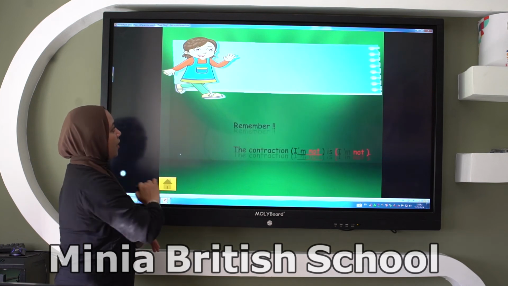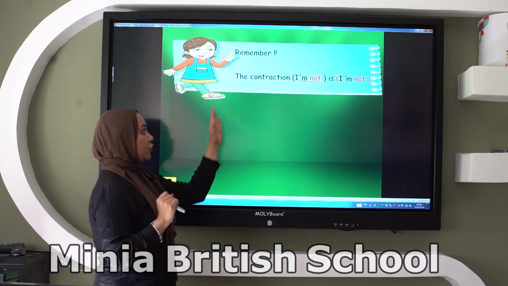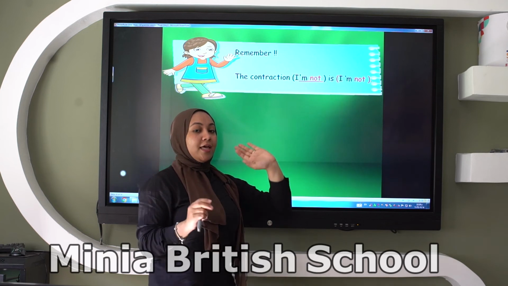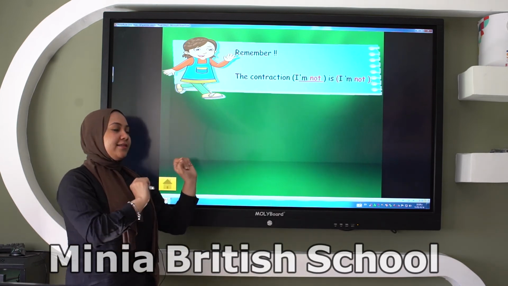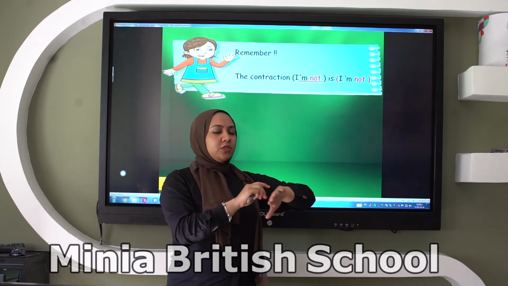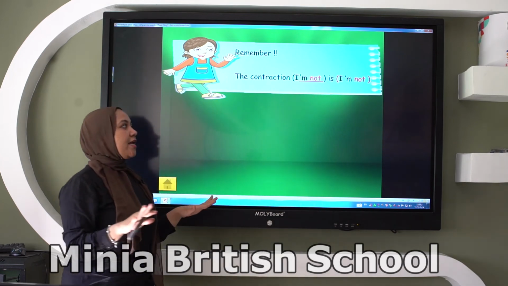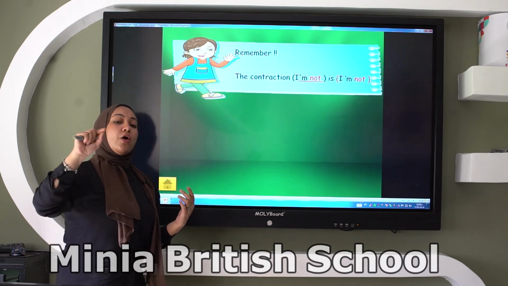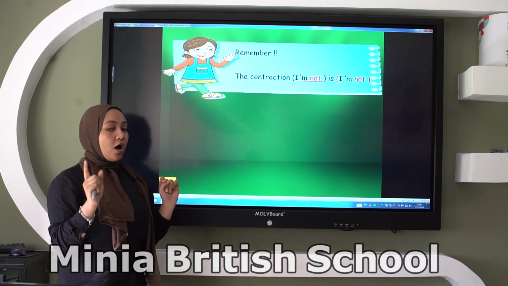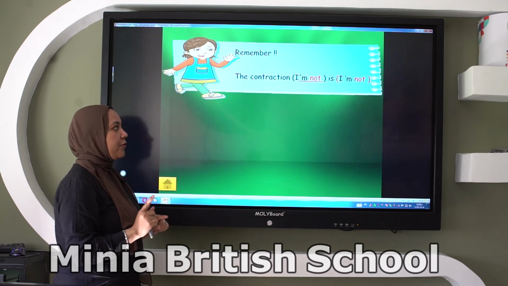Here. Remember grade 1, the contraction of I'm not, the short form of I'm not is the same as in I'm not. It will not change. It's the same. Why? It's like that because I loves the O in not. So remember this.